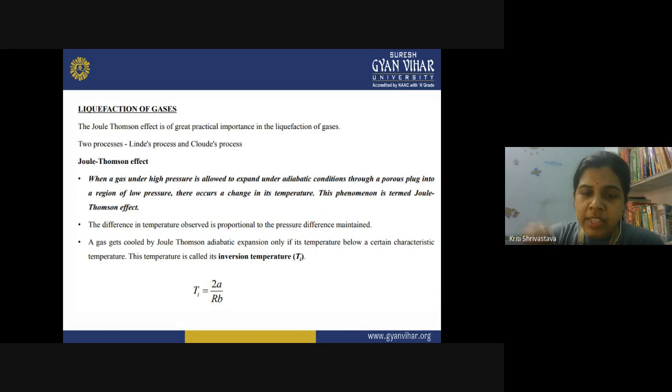Now the difference in the temperature observed is proportional to the pressure difference maintained, and the temperature is called the inversion temperature. A gas gets cooled by the Joule-Thomson adiabatic expansion only when the temperature is below a certain characteristic temperature. You call it an inversion temperature, and this inversion temperature Ti is equal to 2A upon Rb.